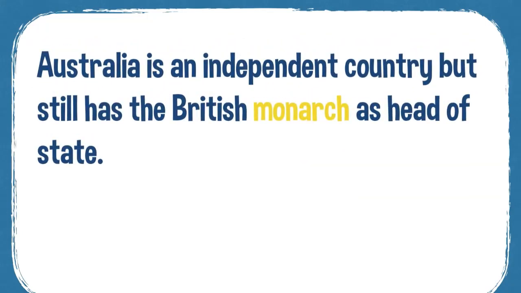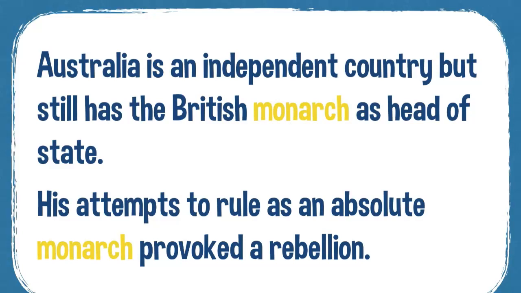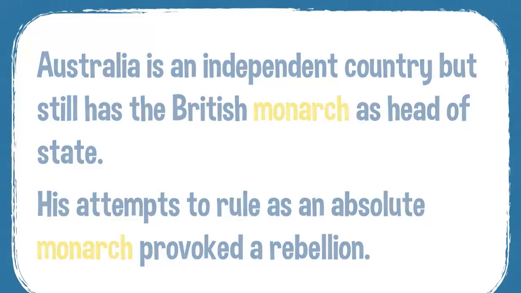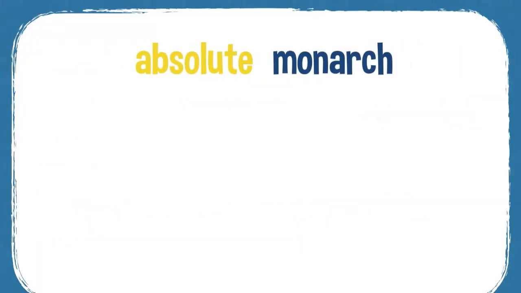Australia is an independent country, but still has the British monarch as head of state. His attempts to rule as an absolute monarch provoked a rebellion. So some common collocations: absolute monarch. An absolute monarch is a monarch that has complete control, almost like a dictator.